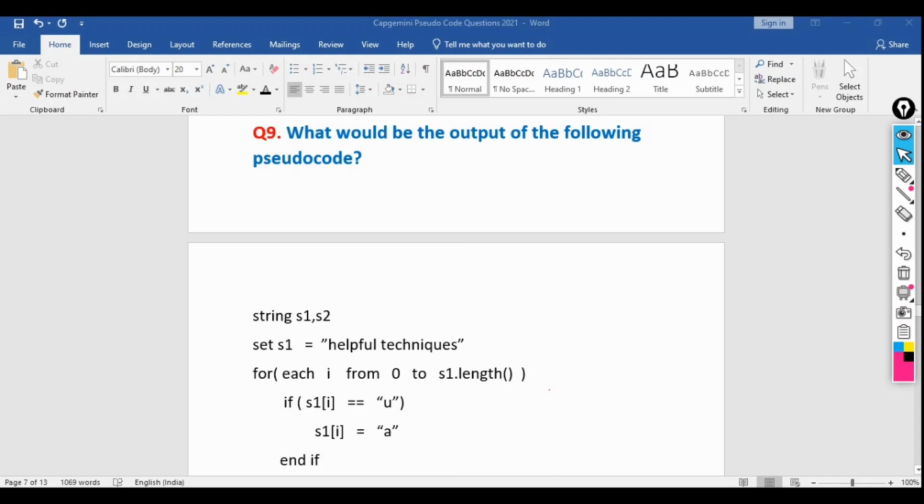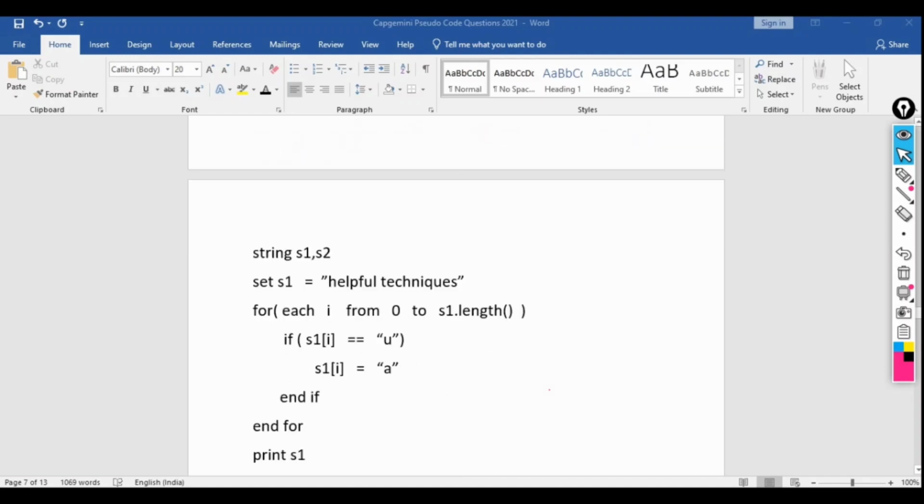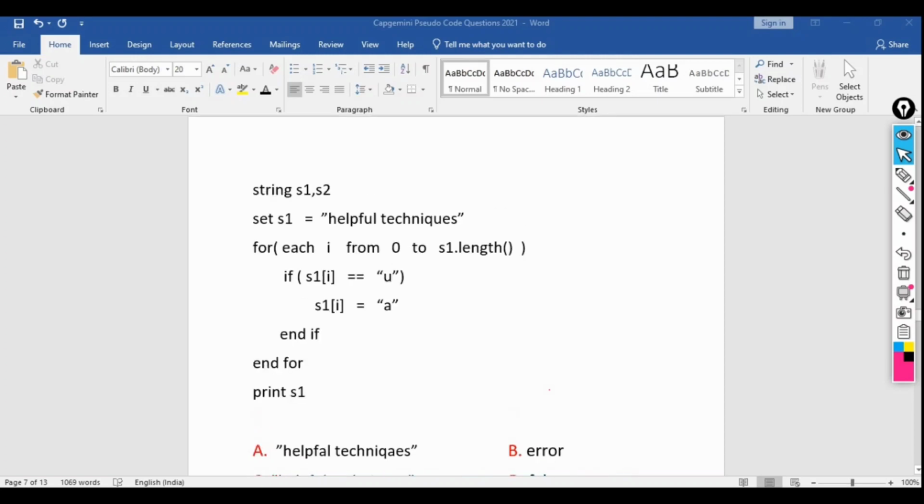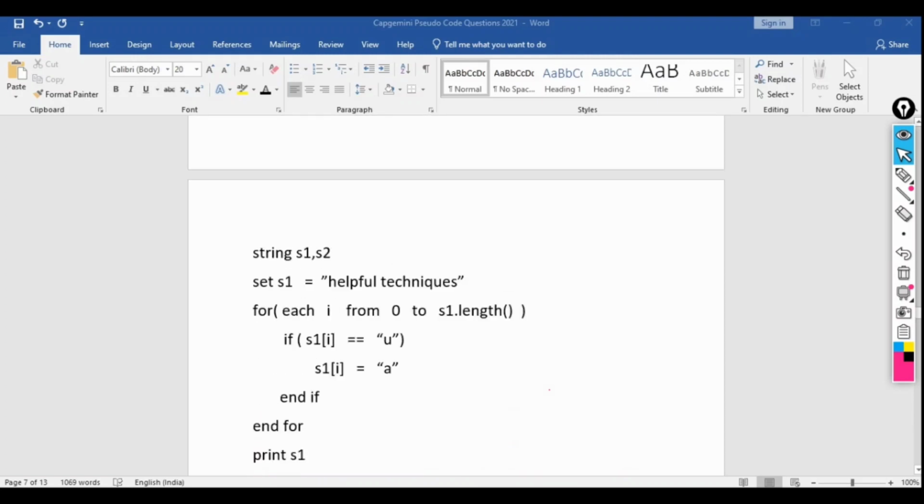What would be the output of the following pseudocode? There are two strings, S1 and S2. We are assigning the value to S1 equal to helpful techniques again. Then we are executing the for loop, each I from 0 to S1 dot length.